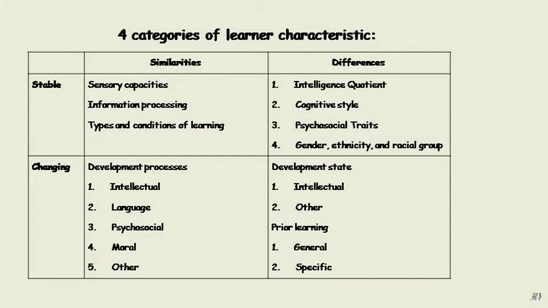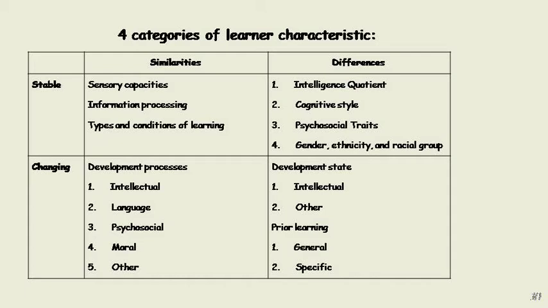Next, four categories of learner characteristics. Stable similarities are sensory capacities, information processing, and types and conditions of learning. But stable differences are intelligence, cognitive style, psychosocial traits, and gender, ethnicity, and racial group.